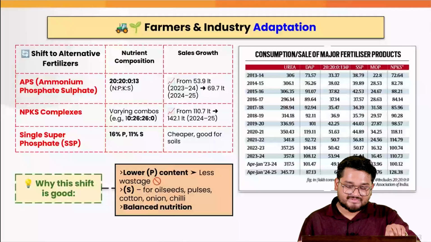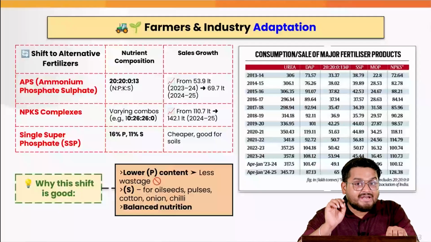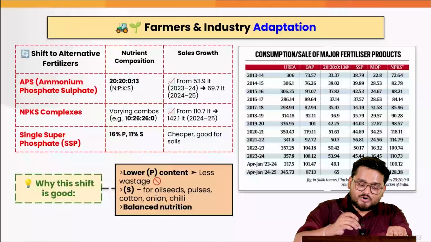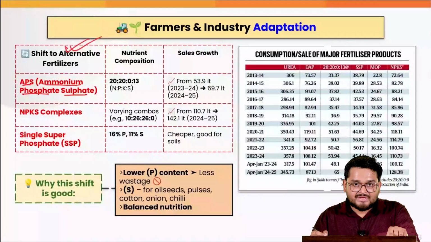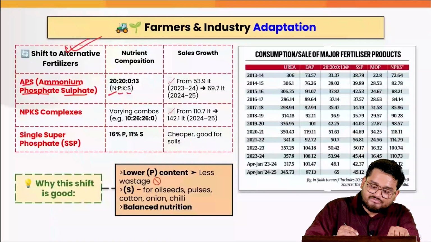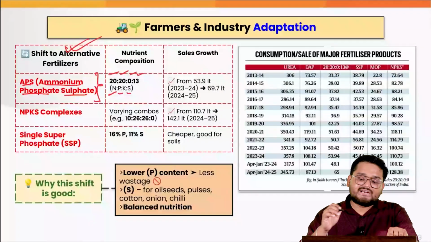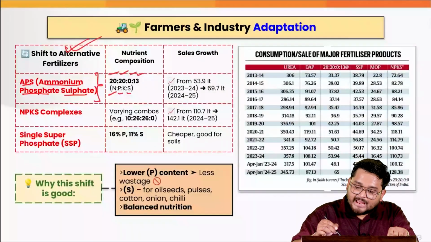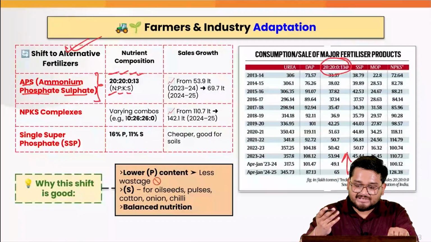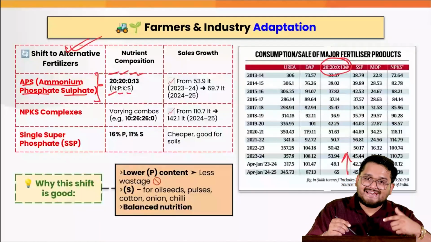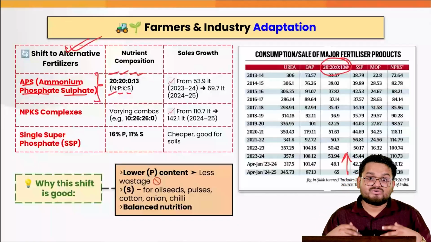to various other countries. So right now, it is not that Indians are only dependent on DAP. Indian farmers and industry have moved beyond that to various alternative fertilizers such as APS, the ammonium phosphate sulfate, which has an NPKS ratio of 20:20:0:13. So this is an alternative kind of fertilizer. In recent times, as you can see here, this has been increasing marginally but steadily. Correct? So right now the farmers are increasingly moving to alternatives to DAP because we do not have enough of it and we have to diversify.